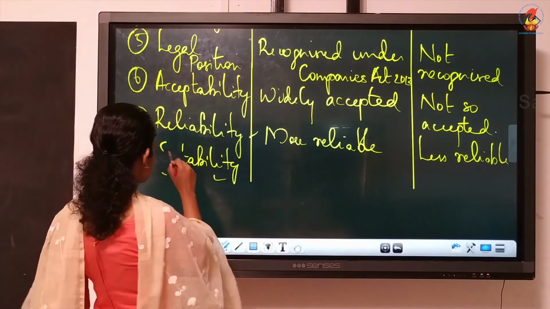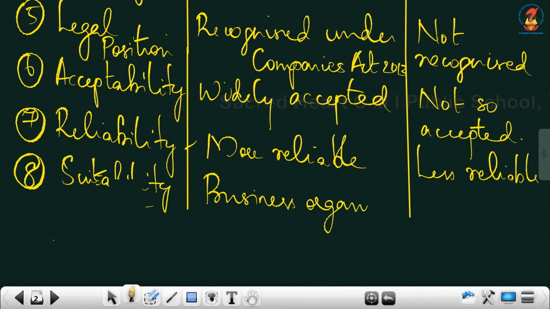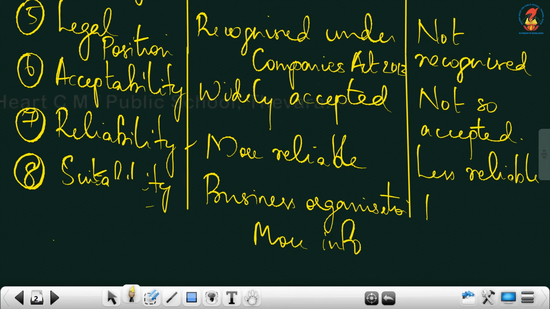Then next one is suitability. Accrual basis is suitable for large business organizations because they require more information. And cash basis is normally used by professionals.